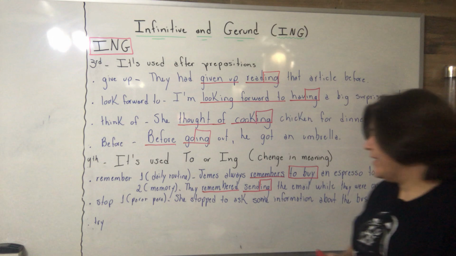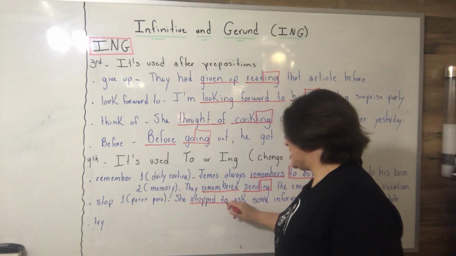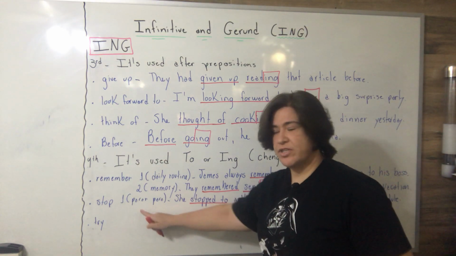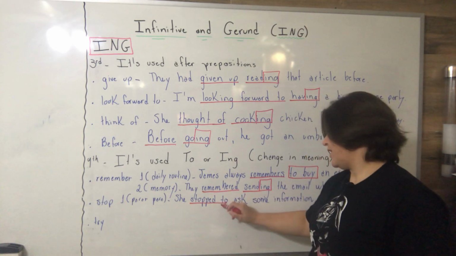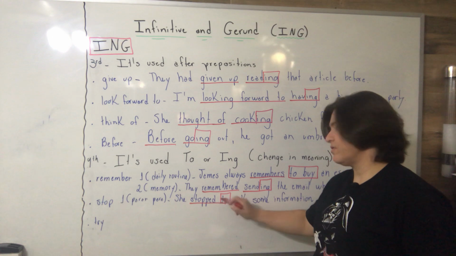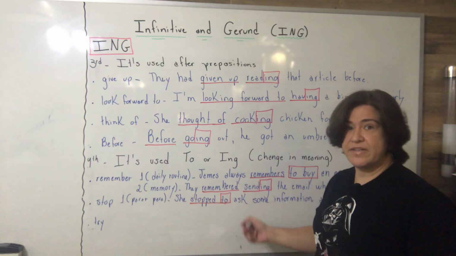All right, when we have stop with this translation, see, even the translation has the preposition to. So you must use to, is infinitive plus to.